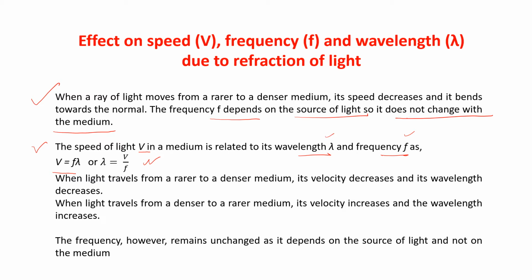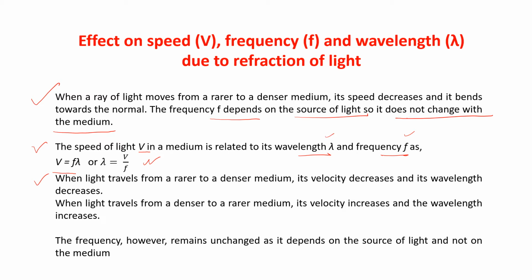Lambda is the wavelength, v is the velocity, and f is the frequency. When light travels from a rarer to a denser medium, its velocity decreases, and its wavelength decreases.